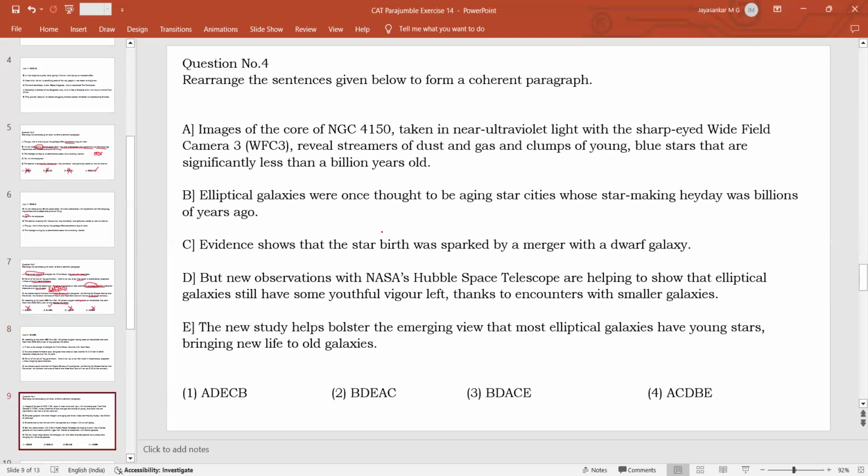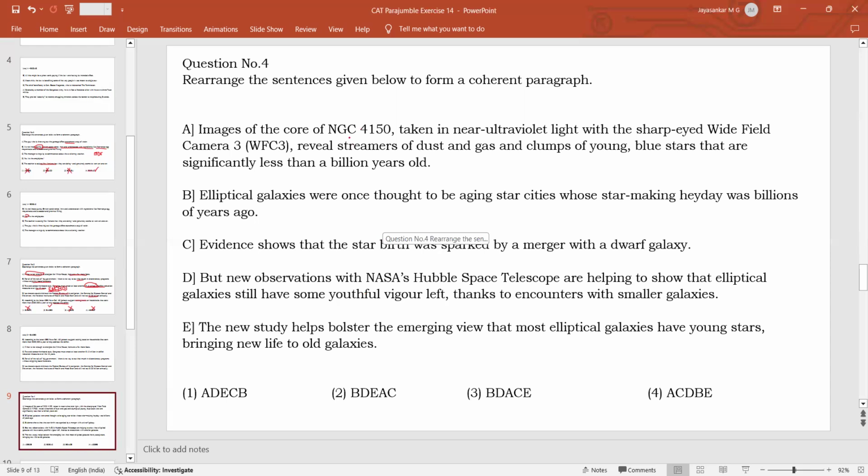All right, question number 4. Even though it looks like a complex passage, this is the simplest passage to unjumble in this particular exercise. Here we are talking about elliptical galaxies, and how they were previously thought to be aging stars. Then new evidence shows that they are not aging. They are now giving birth to new stars, and all these things are talked about here.